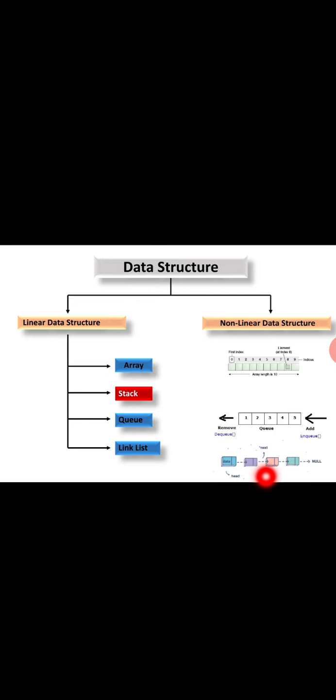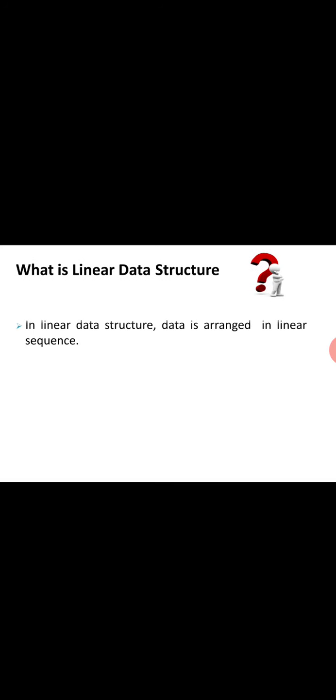See, that is called a linked list. This is also a linear data structure. But see here, what is a linear data structure? A linear data structure is one where data is arranged in a linear sequence.